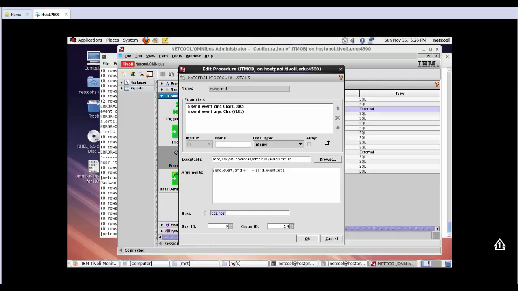and we need to change the host. So this host will be the IP address or the host of your ITM server. So let's put that in. You could have edited this in the script itself, but you can also do it in the NCO config once it's been done.